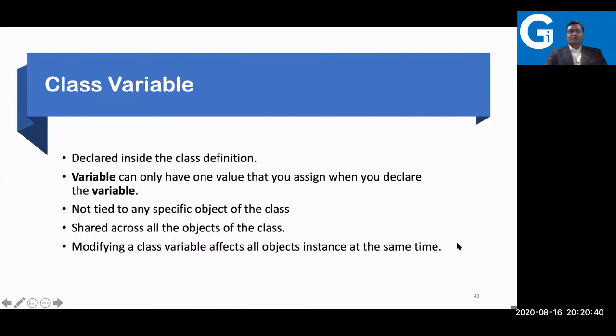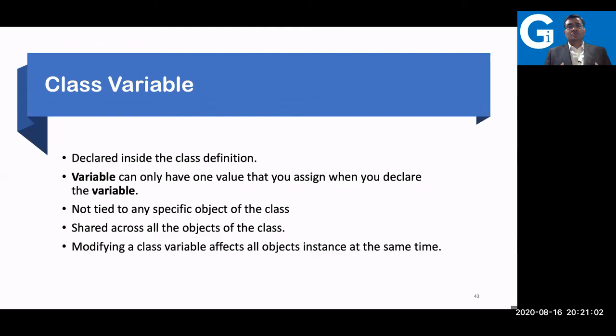What about the class variable, which we'll be discussing right now and doing practically? It is declared inside the class definition, and it is available to everyone. It is not tied to a specific object of the class.